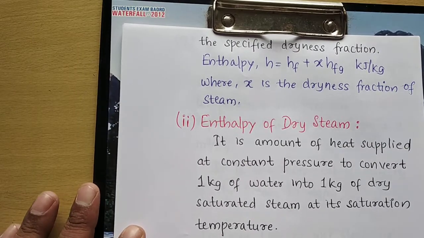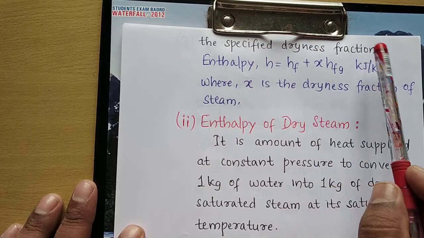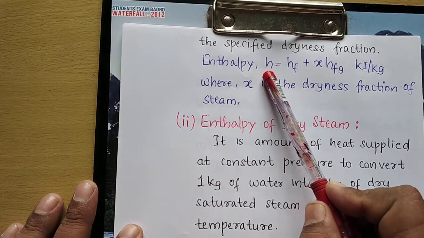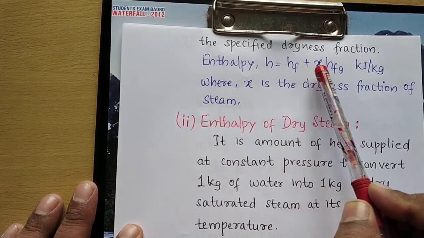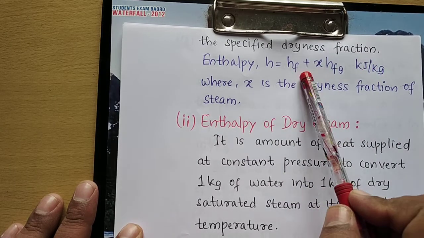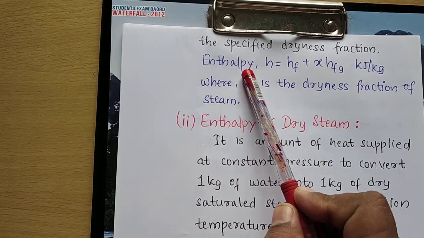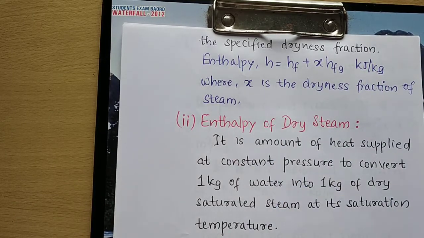This is very, very important. The wet steam should have a specified dryness fraction. It is given by H equals Hf plus x Hfg, which gives me the enthalpy of wet steam, where x is the dryness fraction of wet steam.